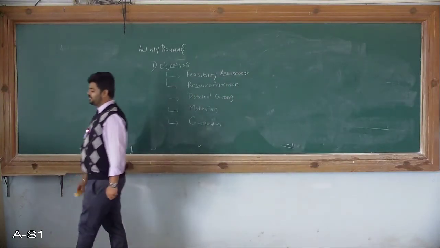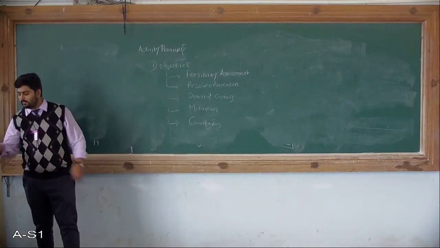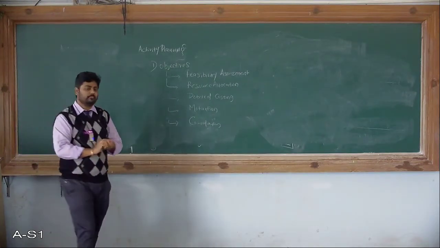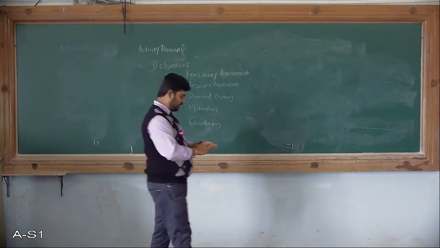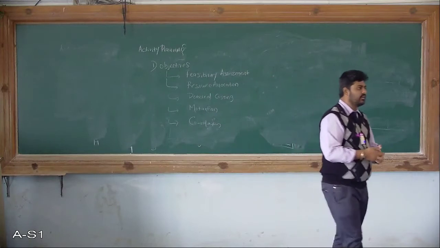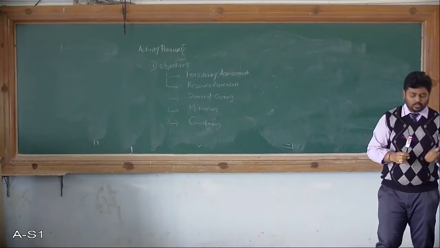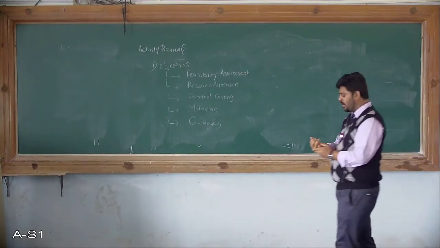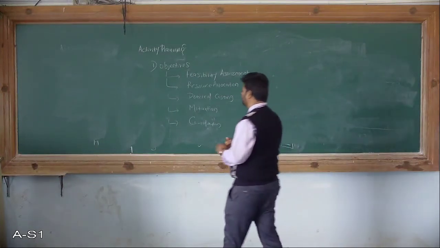In the previous session, we went through the same topic, activity planning. That is the forward pass, backward pass, total float, free float, and what we mean by critical path.